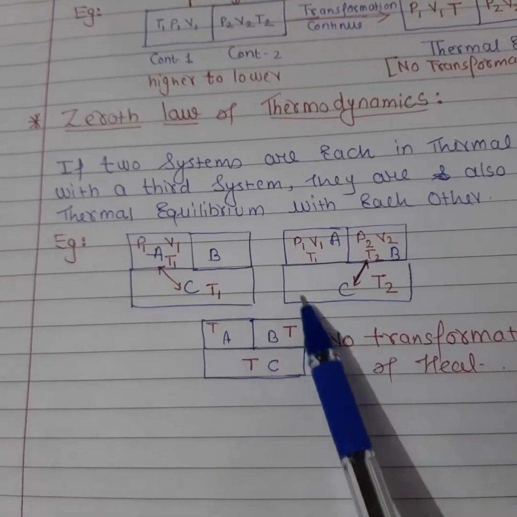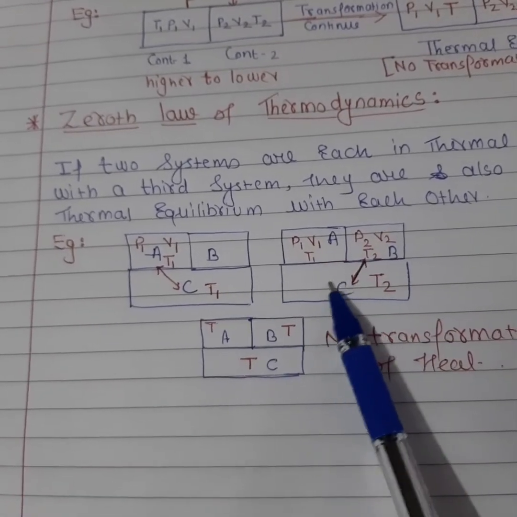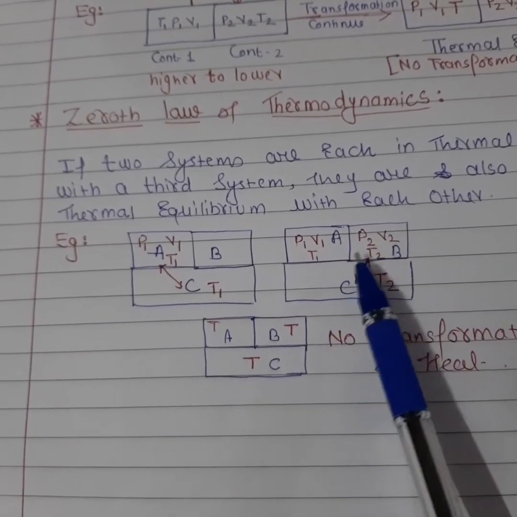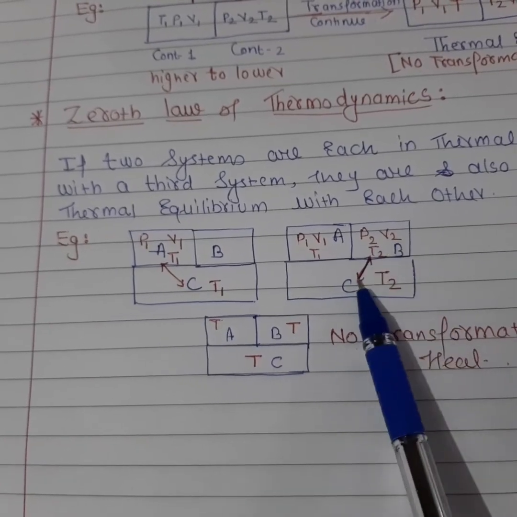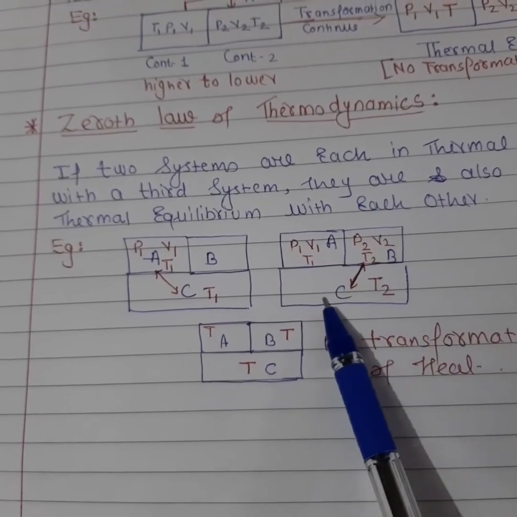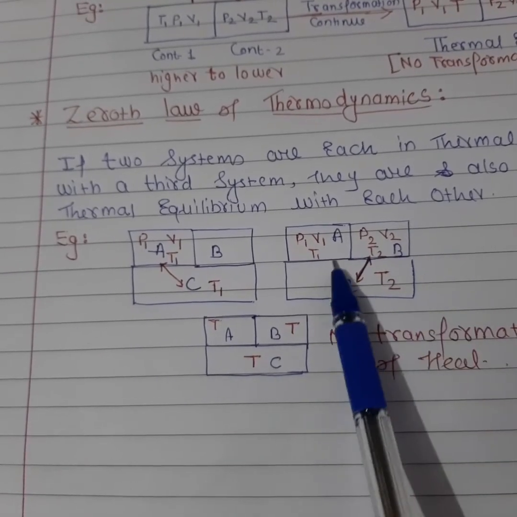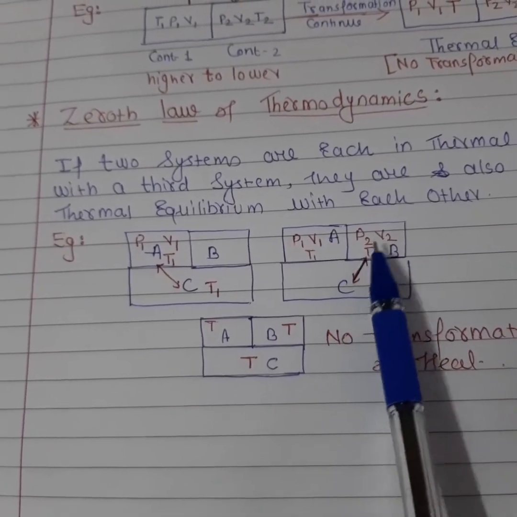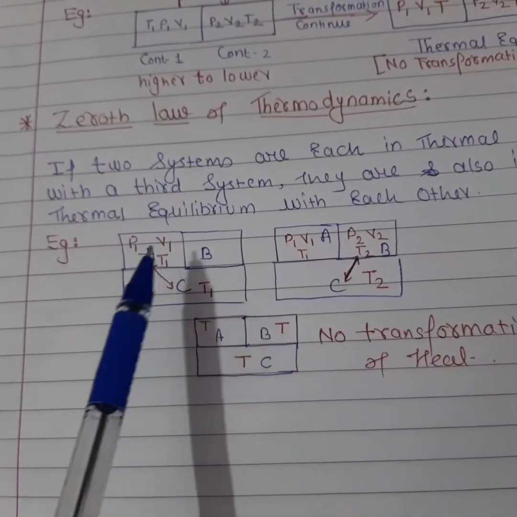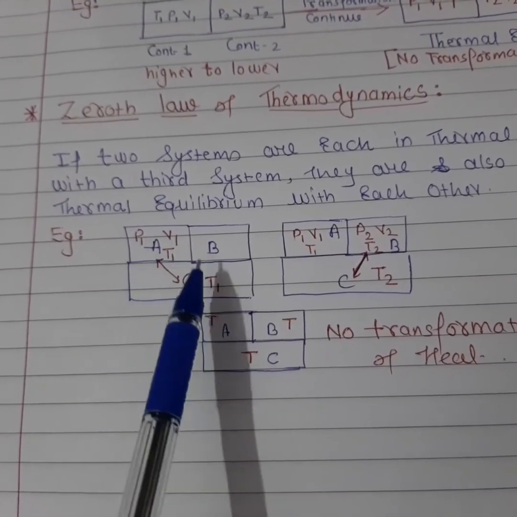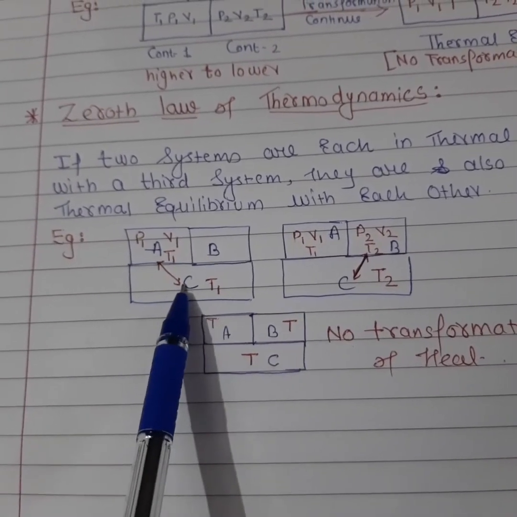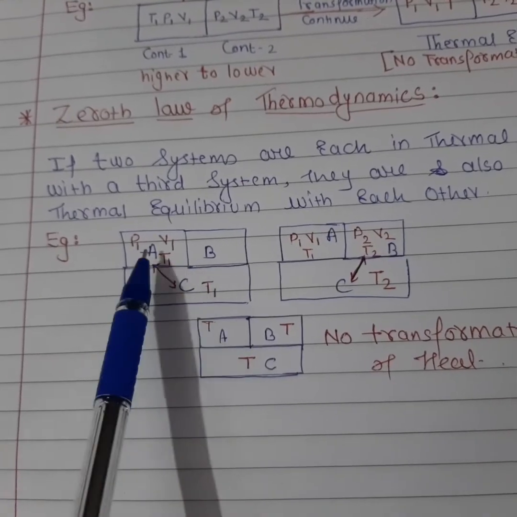It means this body is the lower system, this body is the higher system, and the transfer, you know it very well students, goes from higher to lower. Then after some time, when the temperatures become the same, we can say this is the equilibrium condition. Clear? So initially the first body transfers heat to body C till the temperatures are the same.